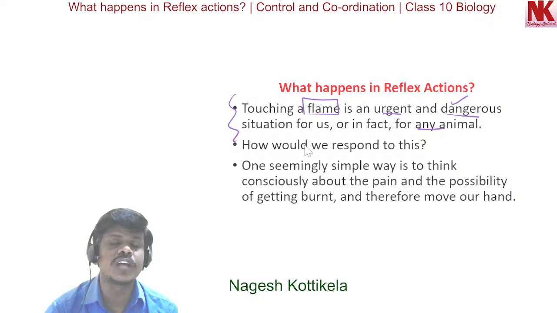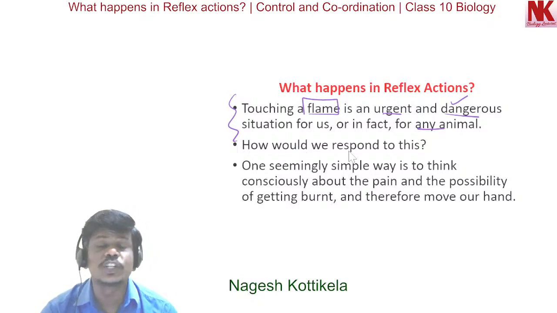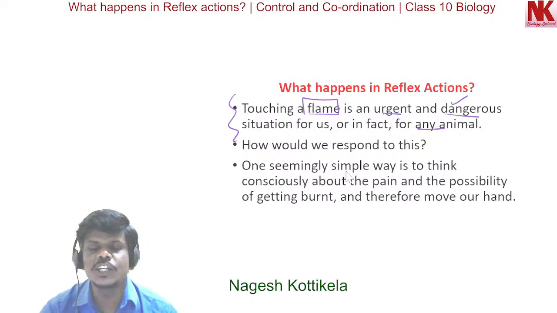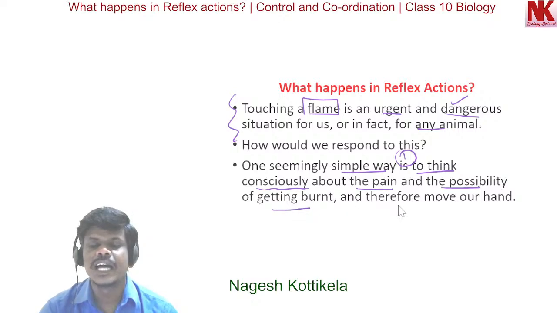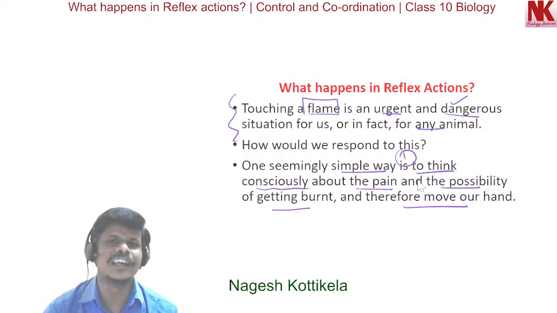How would we respond to this very high temperature of the flame? One seemingly simple way is to think consciously about the pain and the possibility of getting burnt and therefore move our hand. This is one possible and simple way.